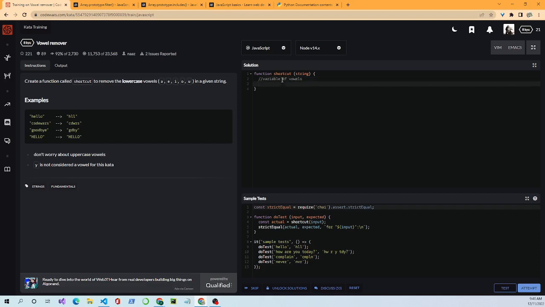The next thing I want to do is split the string into an array of letters.